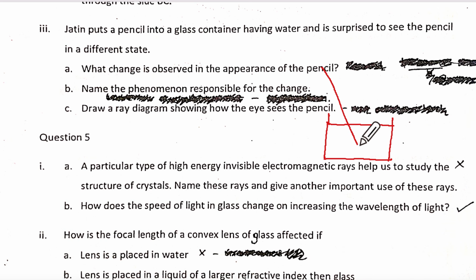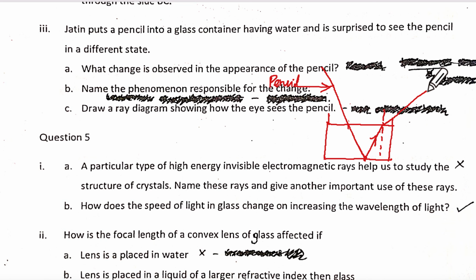Take the pencil, show it this way. Say this is the pencil. Draw the normal. Now the ray coming from the pencil. Show one ray like this. Sorry, why do I need a normal here? Sorry, mistake. Can you see this? Yes, ma'am. The ray has come from this point and it is going from denser to rarer, so it is turning away from the normal.